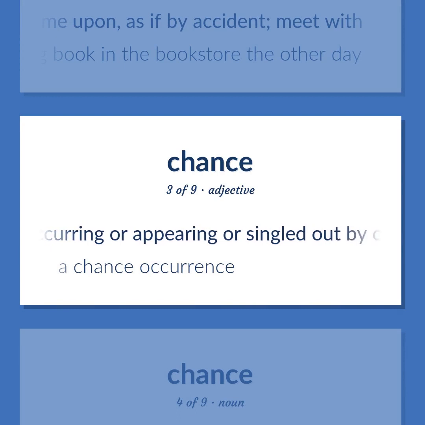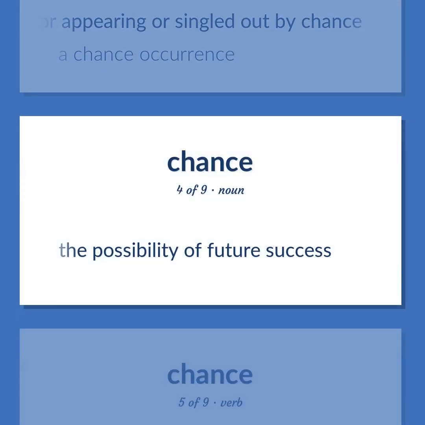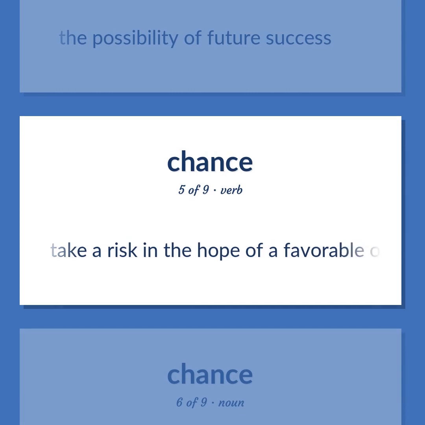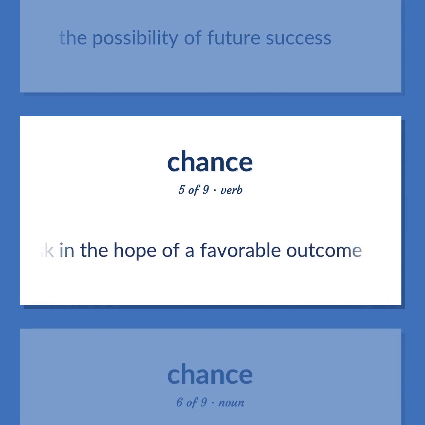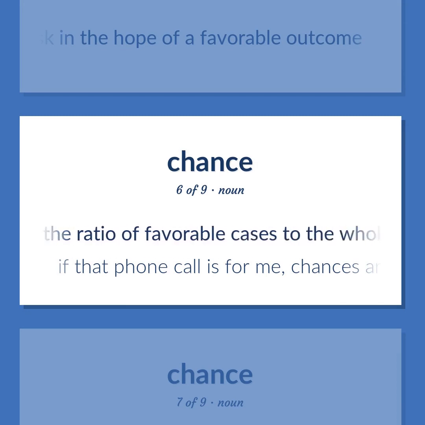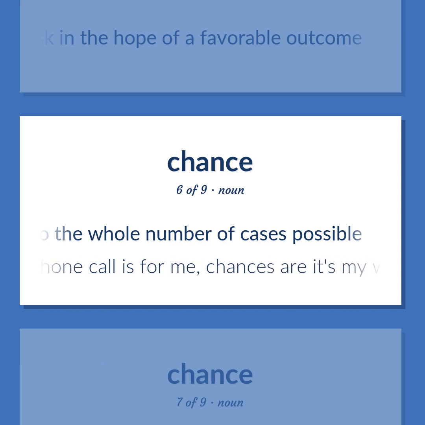Occurring or appearing or singled out by chance. A chance occurrence. The possibility of future success. Take a risk in the hope of a favorable outcome. A measure of how likely it is that some event will occur. A number expressing the ratio of favorable cases to the whole number of cases possible. If that phone call is for me, chances are it's my wife.